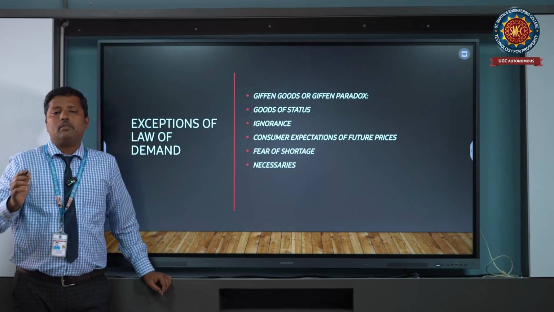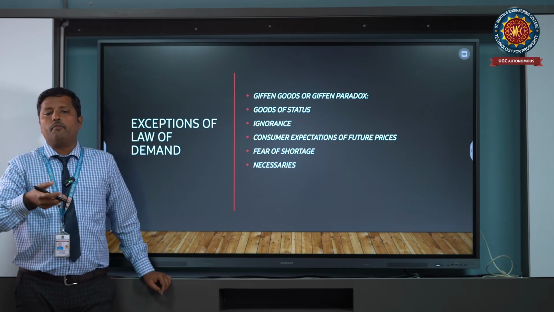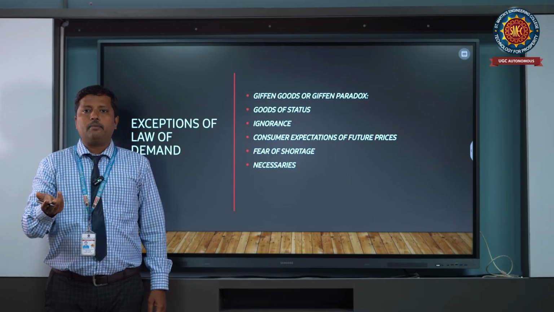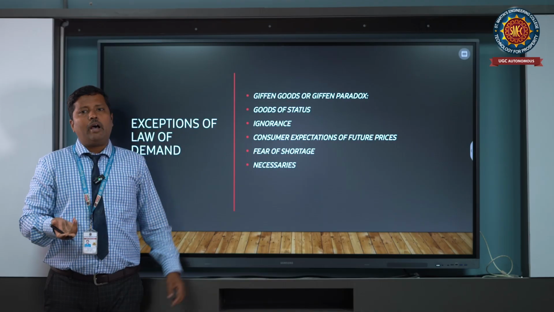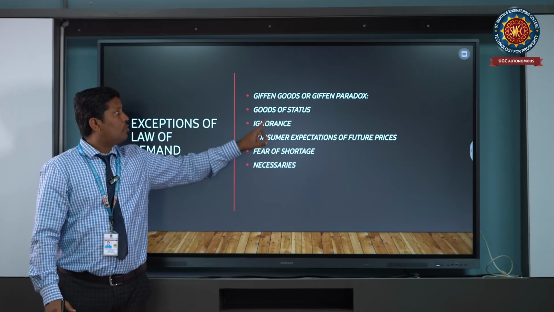Ignorance. If I am a middle-class family person, I don't want to go for luxury items. So obviously I am ignoring that kind of commodities or that kind of products. So that is called ignorance.